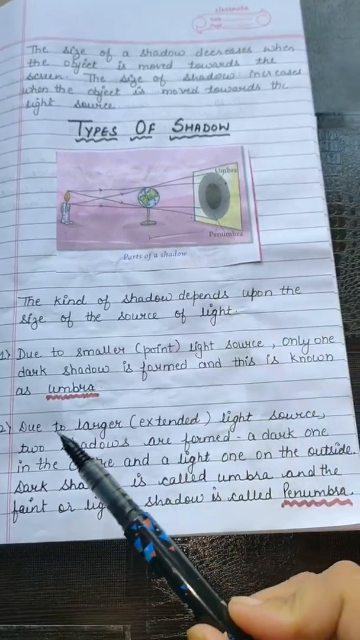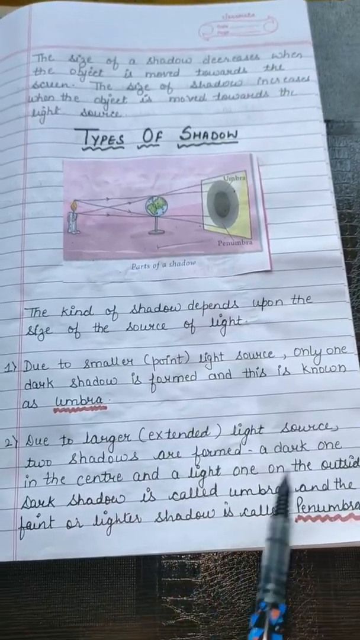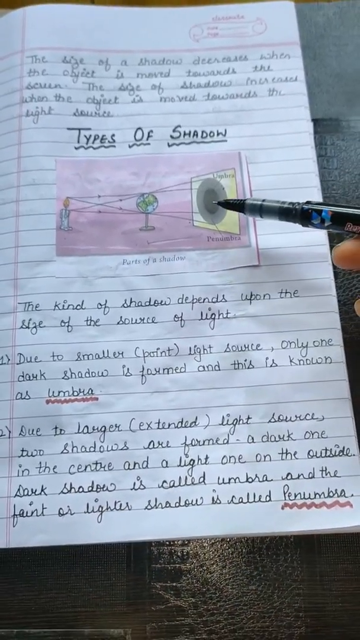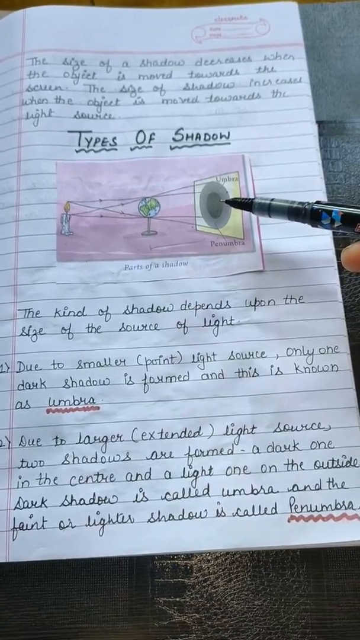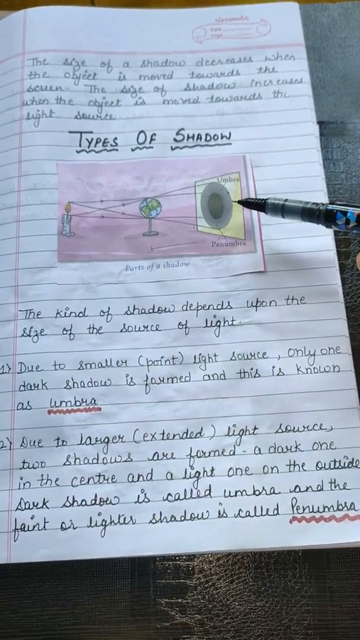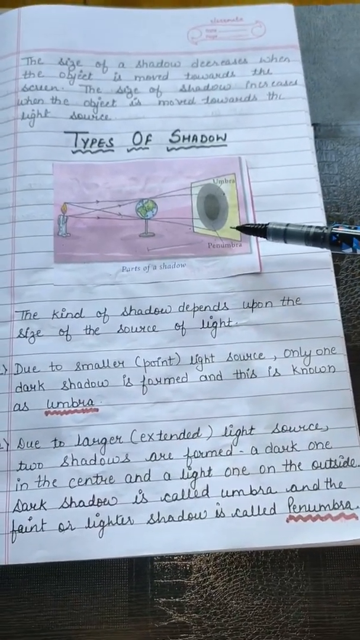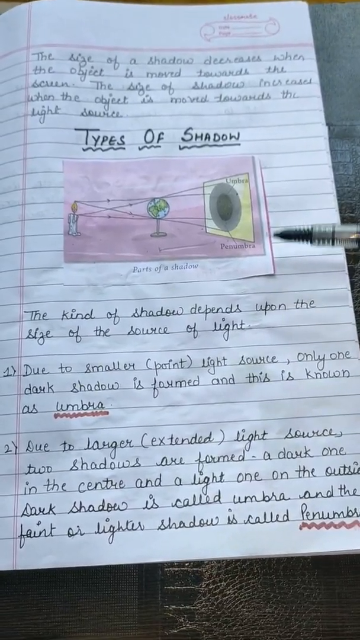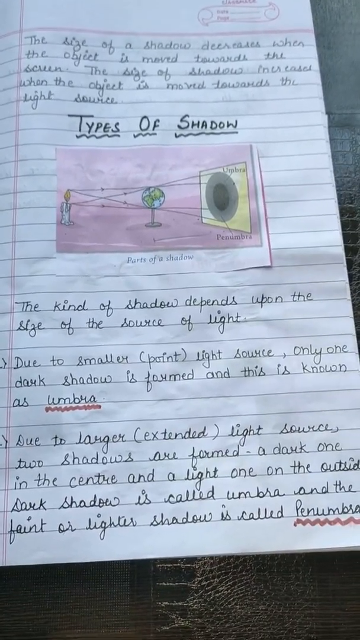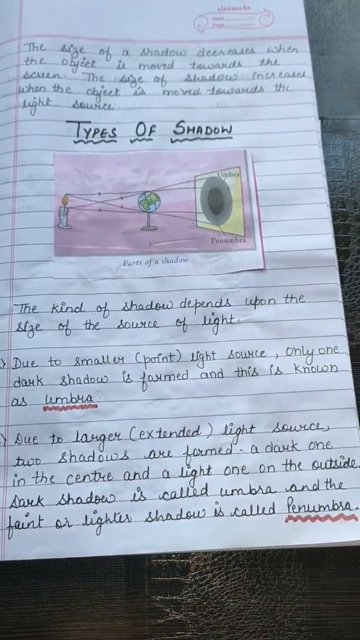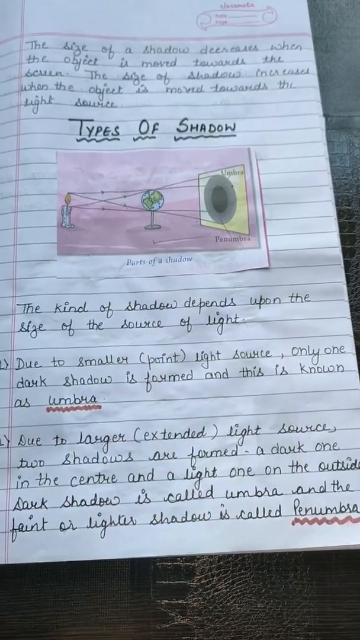And due to a larger extended light source, two shadows are formed: a dark one in the center, and a lighter one outside. So this dark one is known as umbra, and this light one is known as penumbra. So there are two types of shadow, umbra and penumbra. Due to a smaller light source, one dark shadow is formed, and due to a larger light source, two shadows are formed.